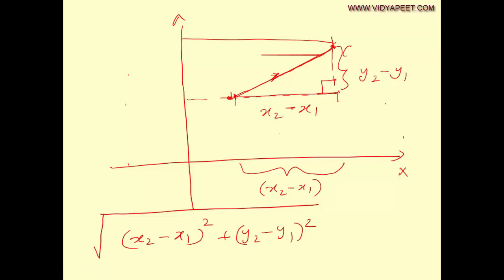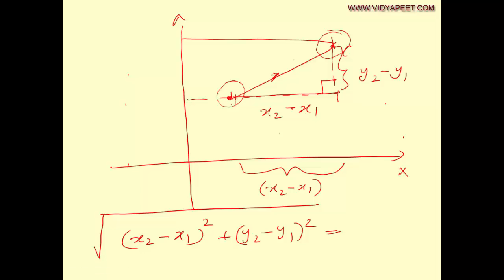So இது உங்களுக்கு என்ன தெரியுதுன்னா, if a vector is drawn between 2 points x1 y1 to a point x2 y2, then the length of the vector will be nothing but root of x2 minus x1 the whole square plus y2 minus y1 the whole square. இதுக்கு தான் நீங்கள் distance formula சொல்லுவோம். So that is how you find the length of the vector.